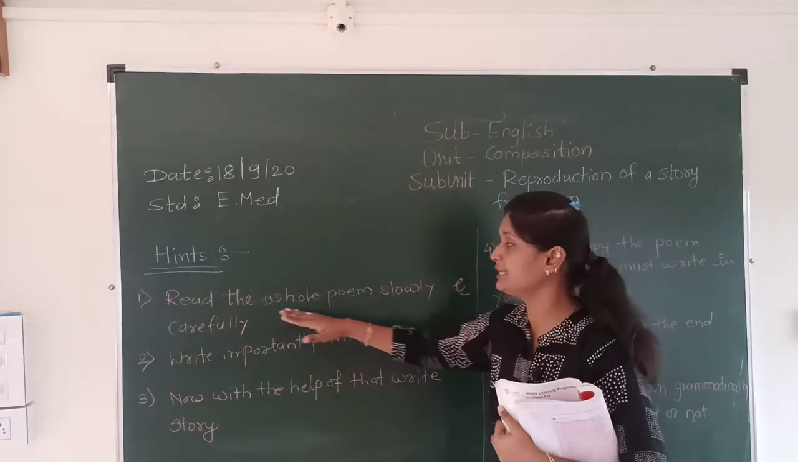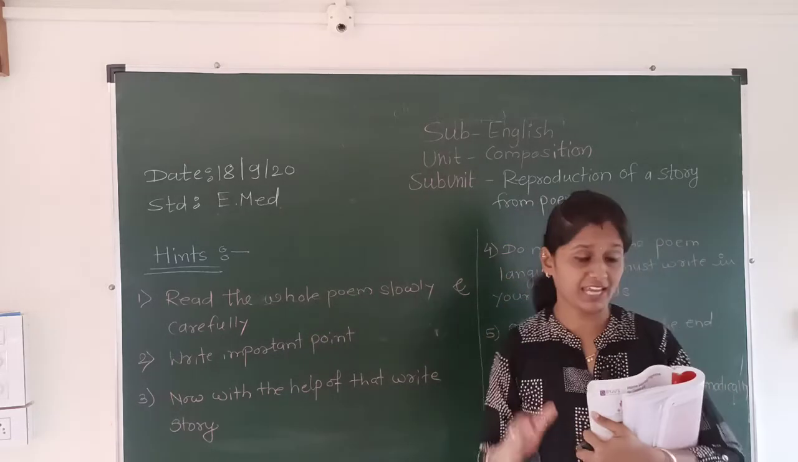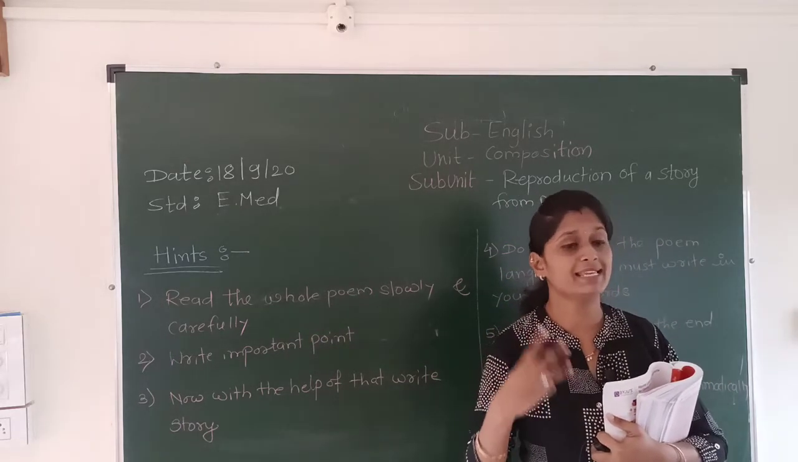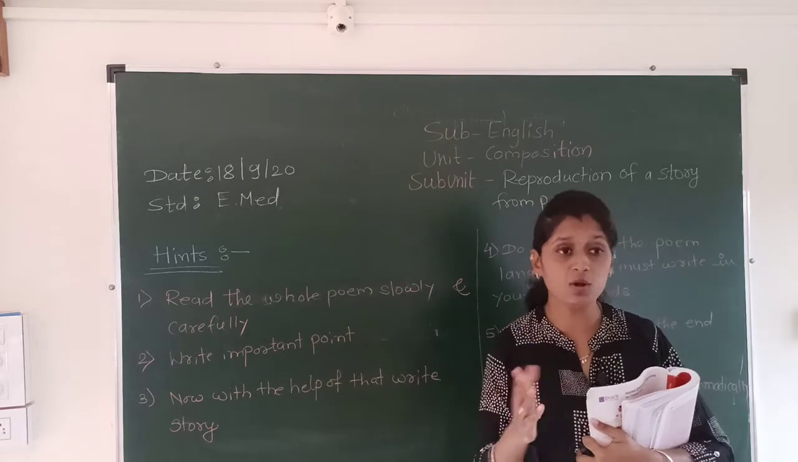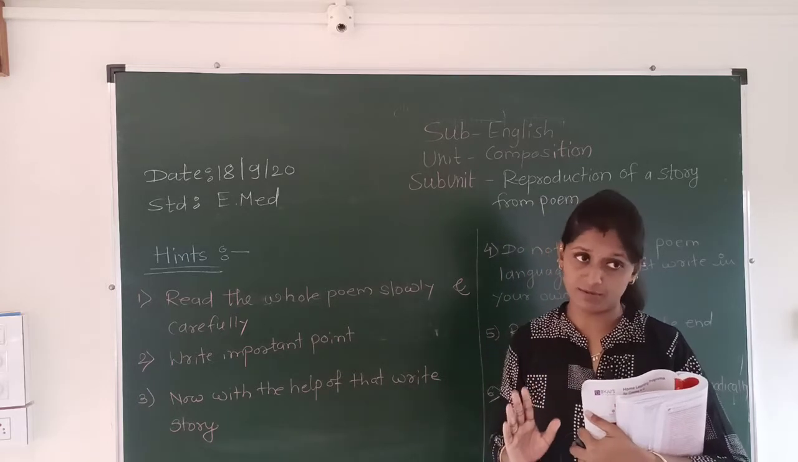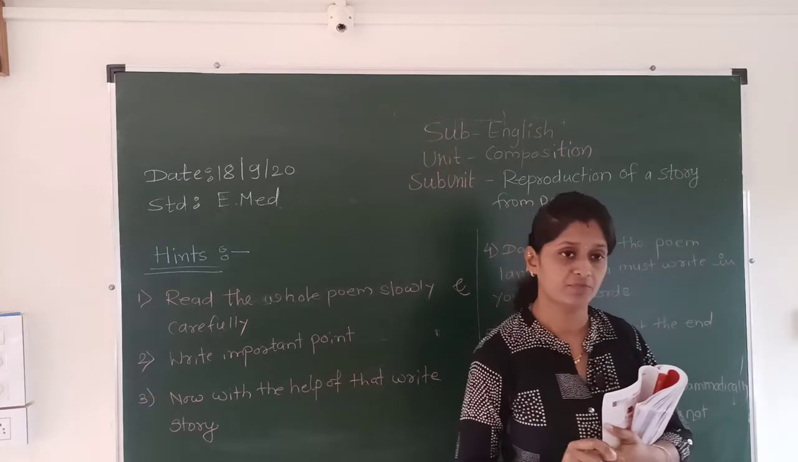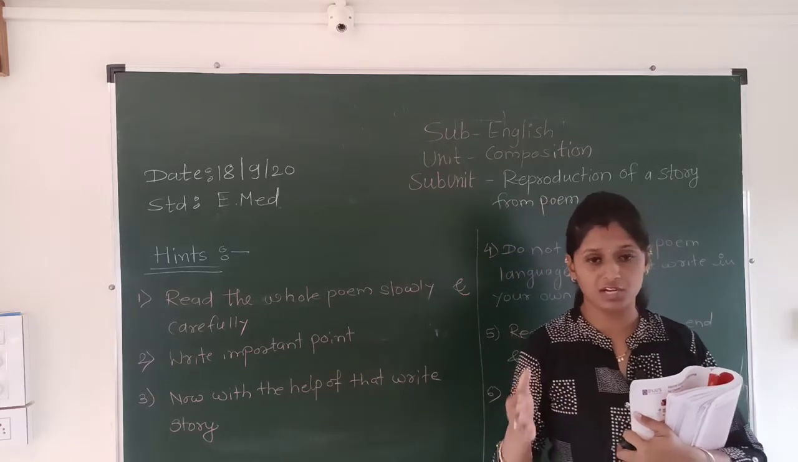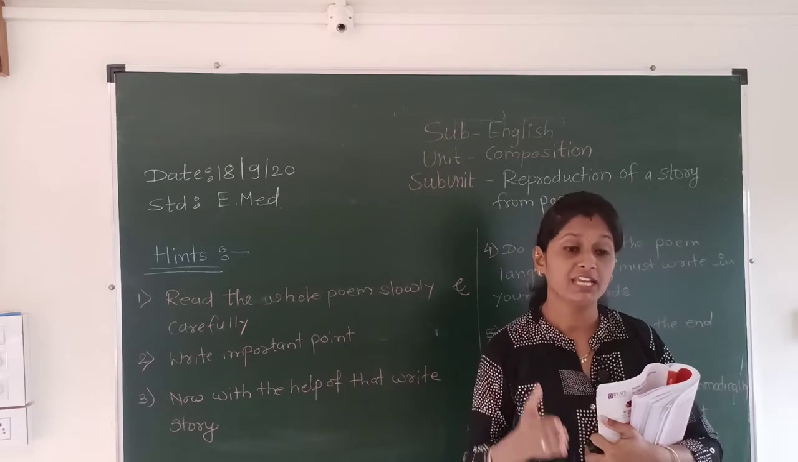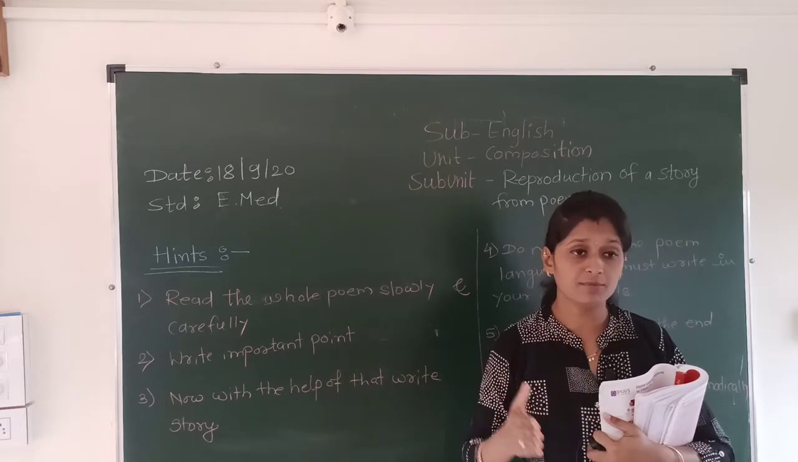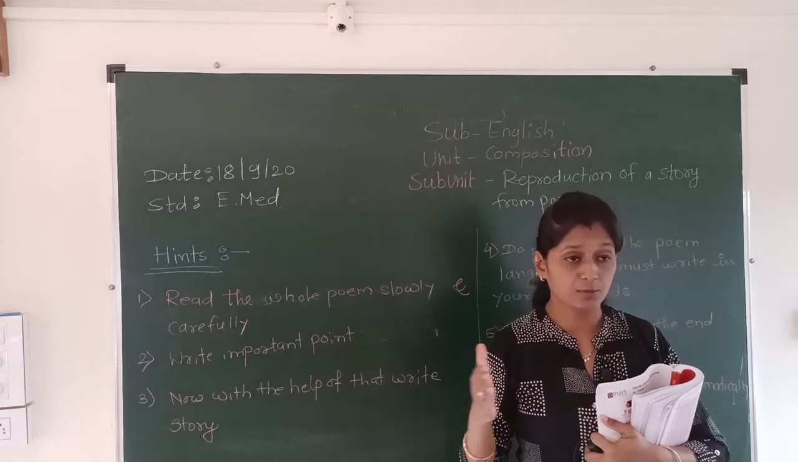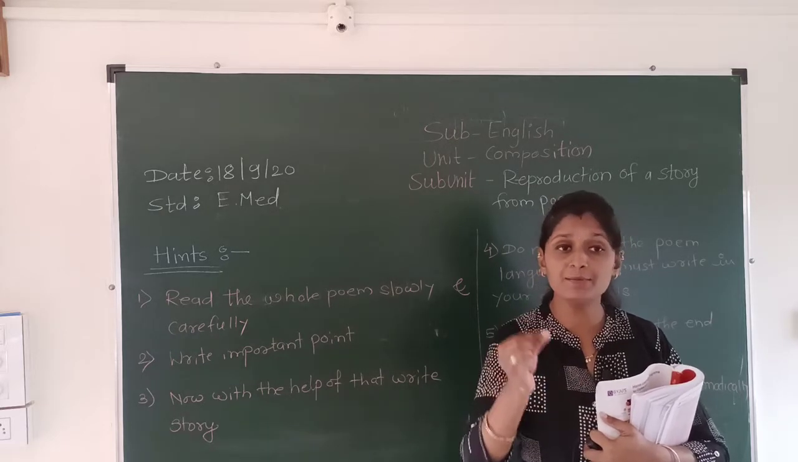First is, read the whole poem slowly and carefully, once, twice or thrice. Till you understand, read the poem carefully. Then write important points roughly. Make sure that whatever points you are writing roughly, all those points come from the poem. From the poem you have to write all the important points.